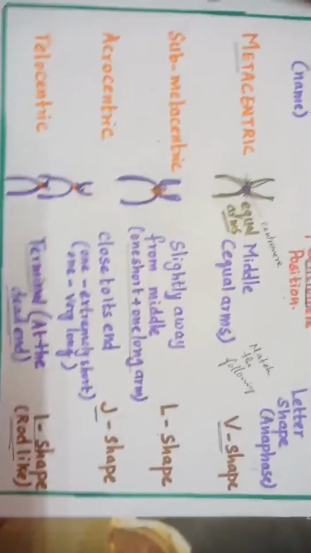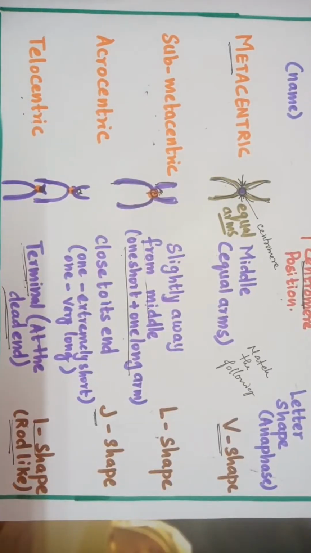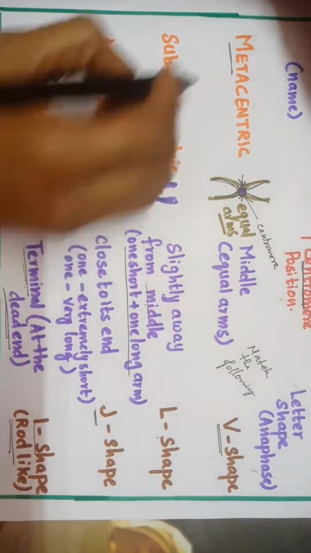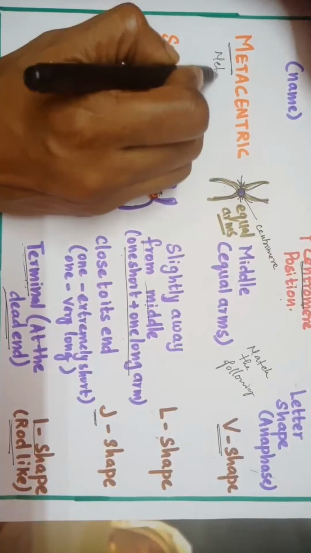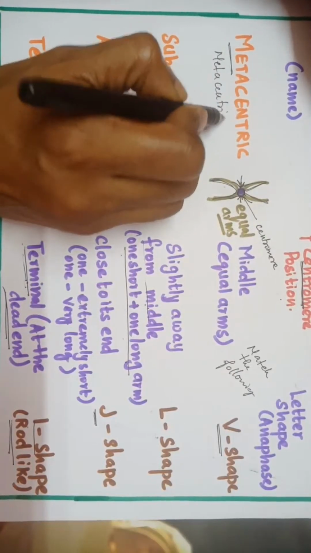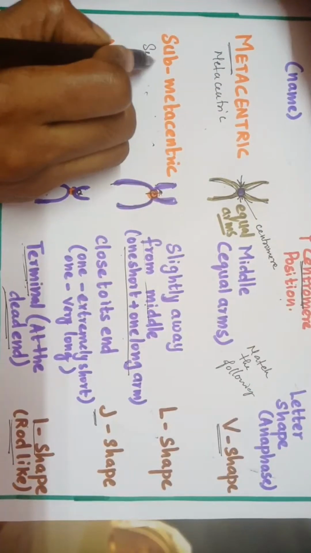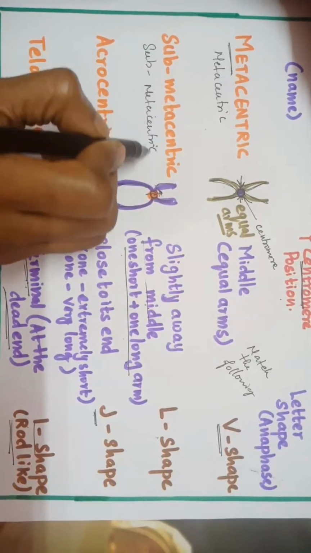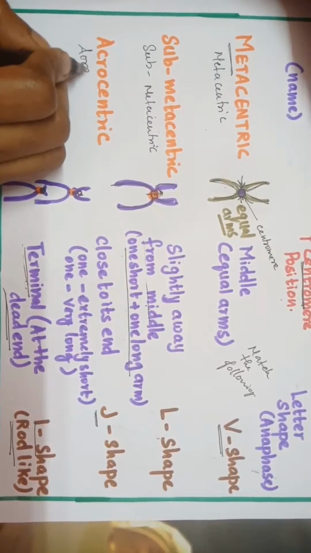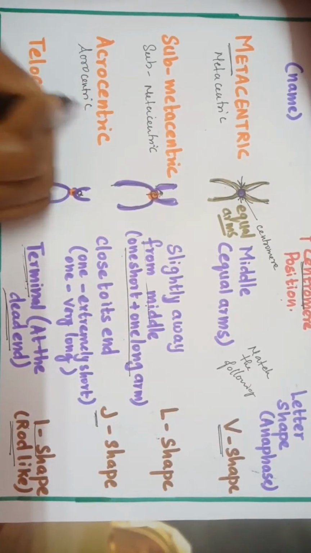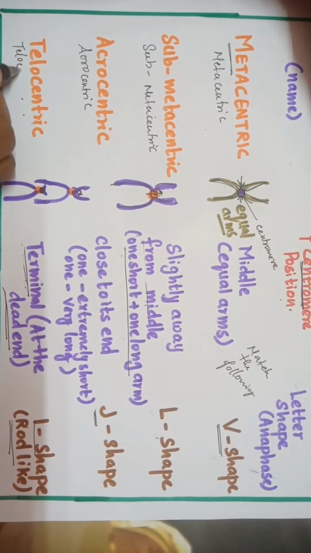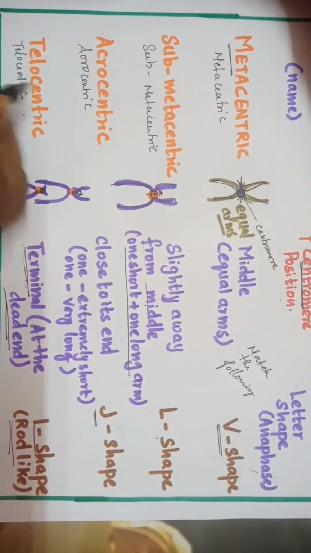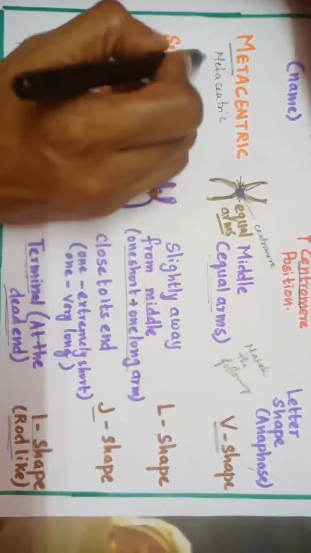Now students, shall we write it 3 times? What are the 4 types? Metacentric, submetacentric, acrocentric and telocentric.